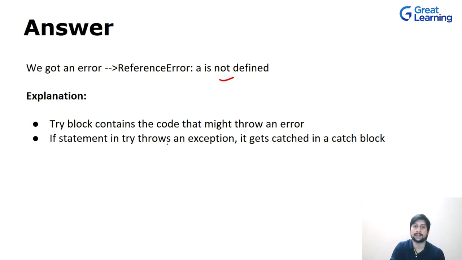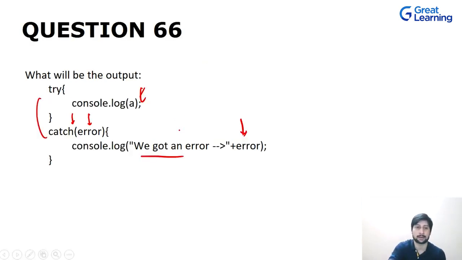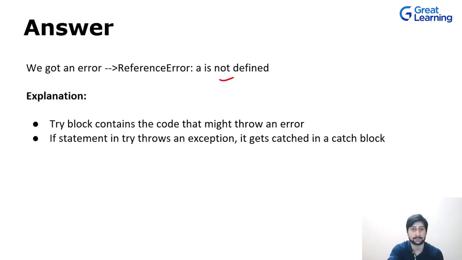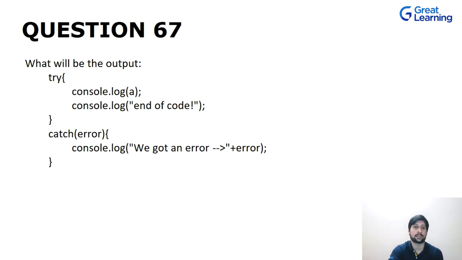So the try block contains the code which might throw an error, right? This code may or may not throw an error. If it throws an error, there should be a corresponding catch block which will catch that error and print the error. Okay. Now let's move on to the next question.